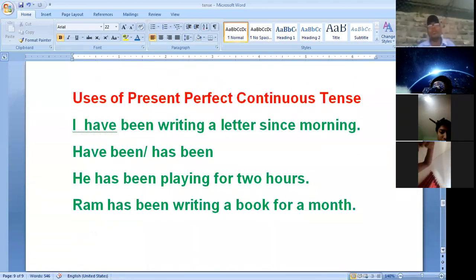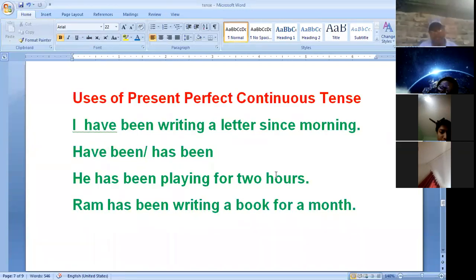Now, present perfect continuous tense. I have been writing a letter since morning. Look at the structure of this sentence. Subject plus have been or has been. I will tell you when to use have been and has been. First, look at the sentence.